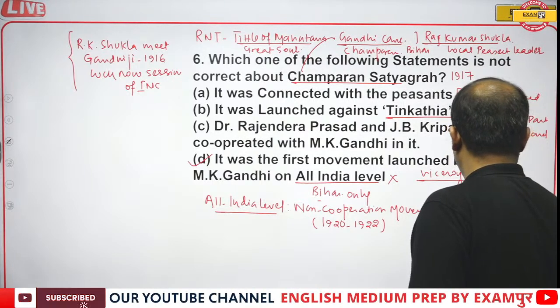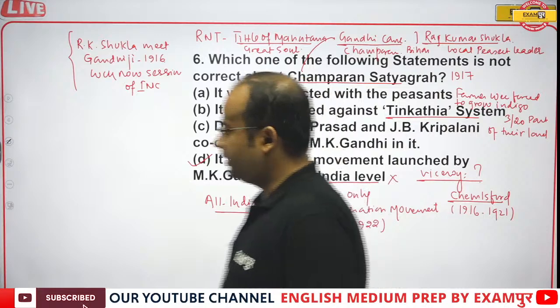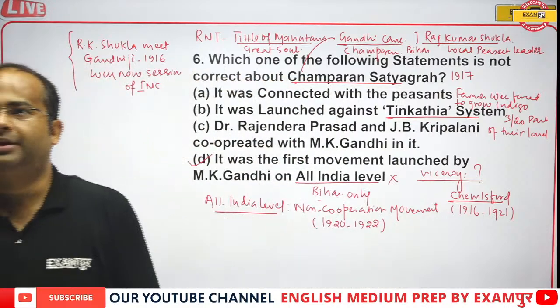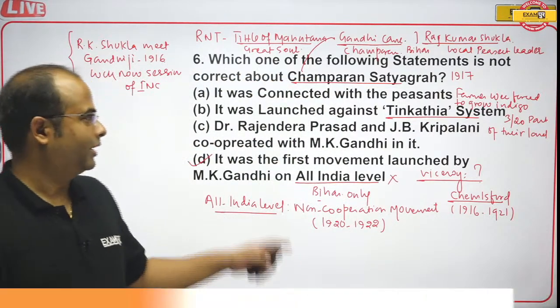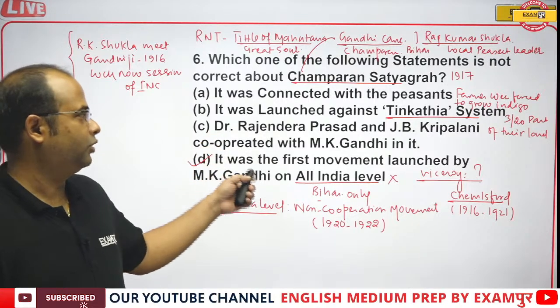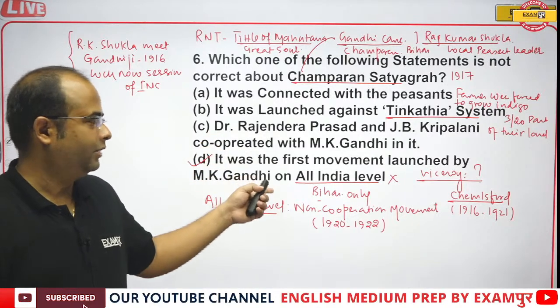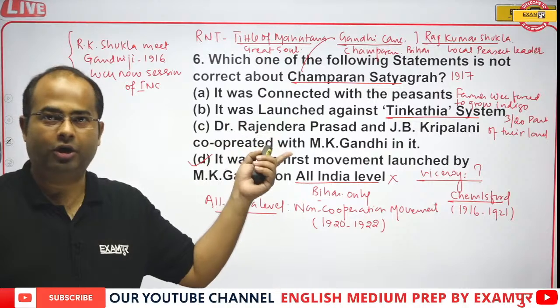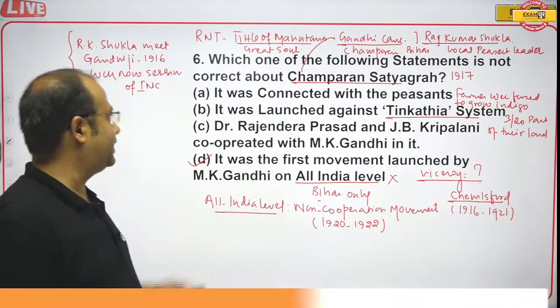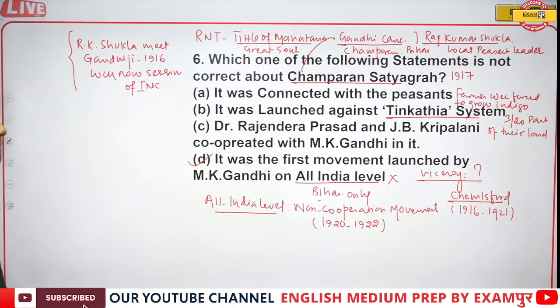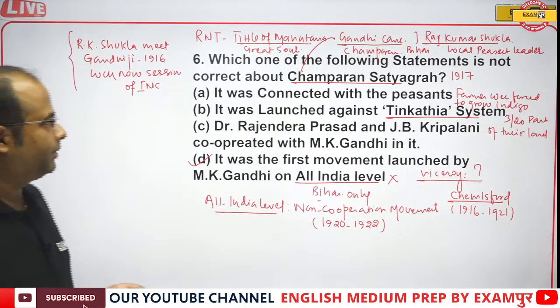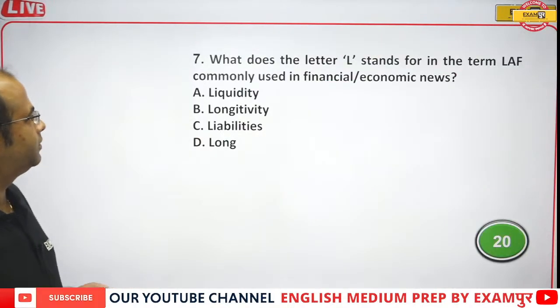(1916 to 1921). 1916 to 1921. That was Chelmsford. So the correct answer will be option D. It's a wrong statement, and it was at Bihar only, not at all-India level. So the correct answer will be option D. Now we will be moving to the next question.